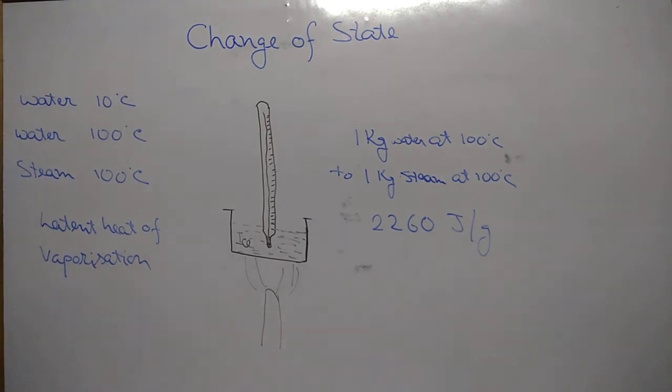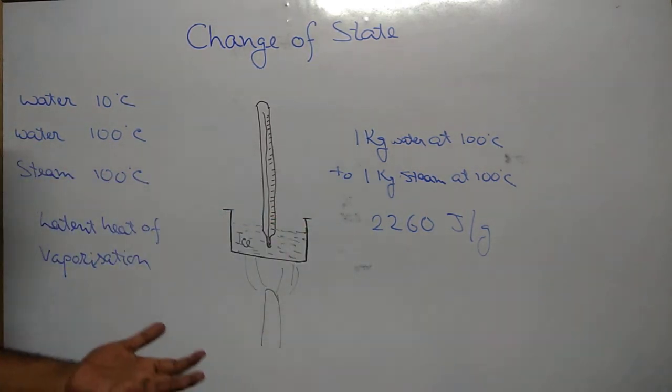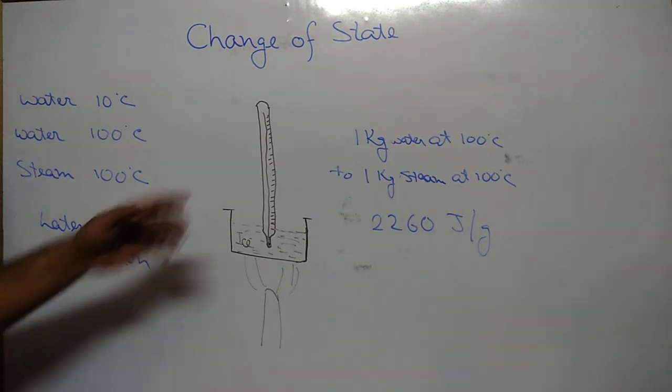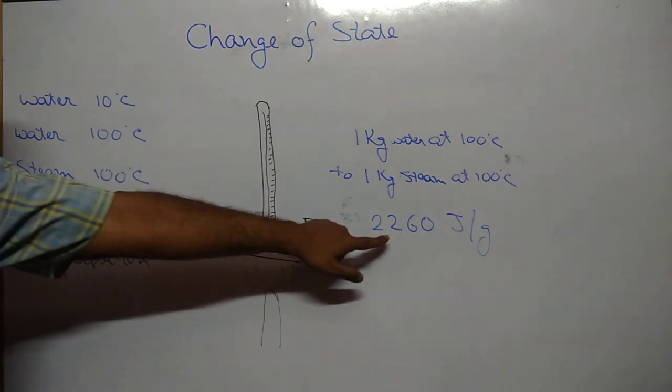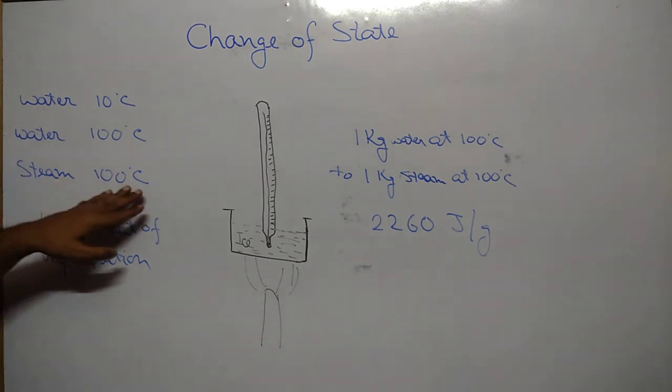So this is the latent heat of vaporization, and this is the reason we burn more severely from steam as compared to hot boiling water, because hot water or boiling water never contains this amount of energy. When we give this extra amount of heat energy to boiling water, it converts itself into steam at 100 degrees centigrade.